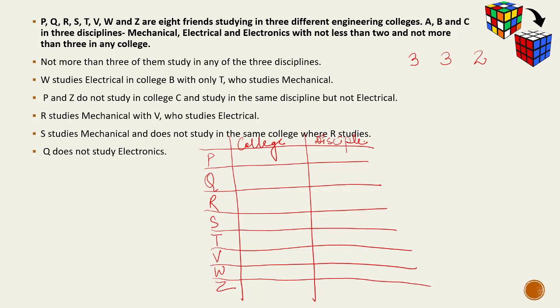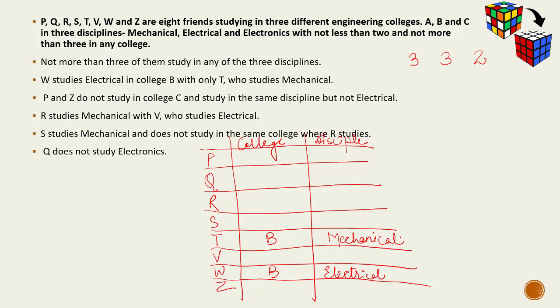W studies electrical in college B. Okay, so we have W is in college B. He's studying electrical with only T. That means T is also in college B, who studies mechanical. Now pay attention to the word only here. When we read this, W studies electrical in college B with only T, this word only is telling me that college B has only 2 students, which we have already got, T and W.